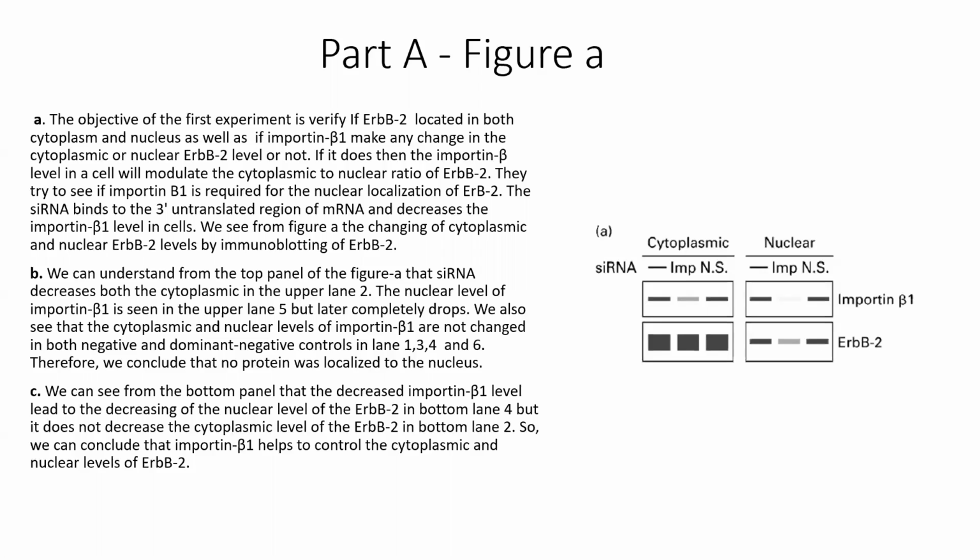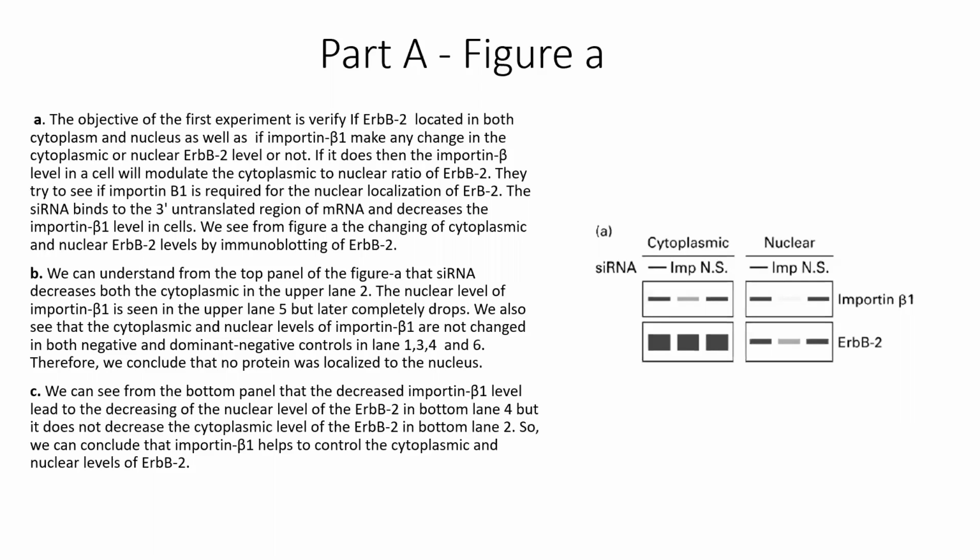And the function of the siRNA, which is an interference RNA, is to bind to the 3' untranslated region of the mRNA and decrease the importin beta 1 level in cells. So we see from figure A the change in the cytoplasmic and the nuclear ERBB2 receptor level by the immunoblot test of ERBB2. From the top panel of the figures, we can see that the interference RNA decreases the cytoplasmic level, as we see in upper lane 2. The nuclear level of importin beta 1 is seen in upper lane 5, but later completely dropped. As you can see, it completely disappears.